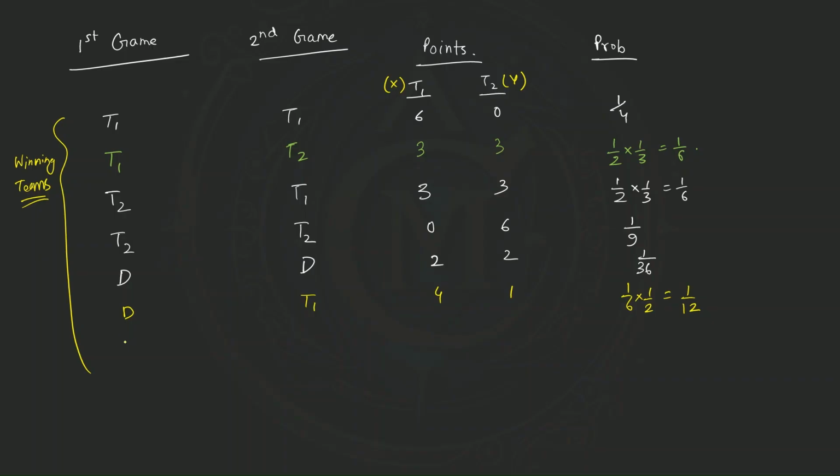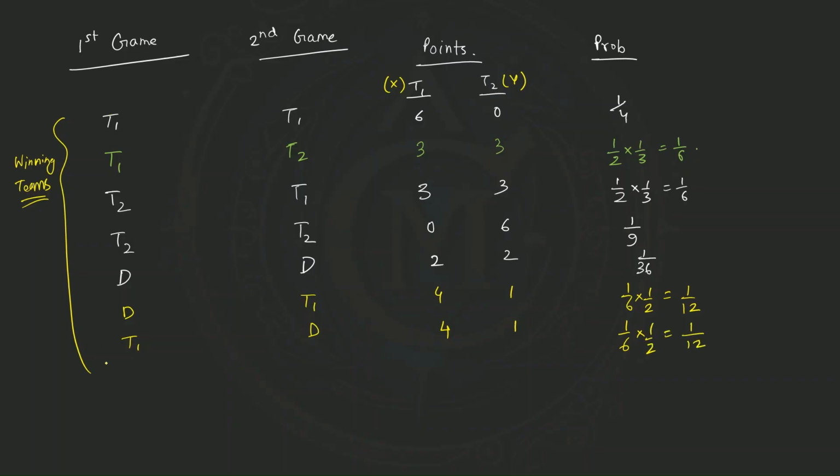Next, let's say this order is reversed. T1 wins the first game and there is a draw in the second game. So this will be 4 and this will be 1. Same case, so the probability will be exactly the same.